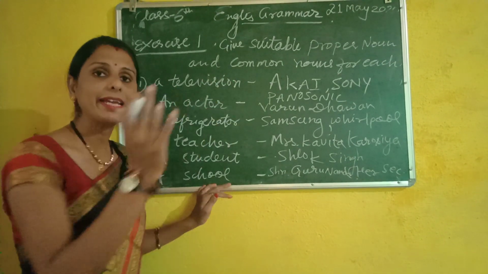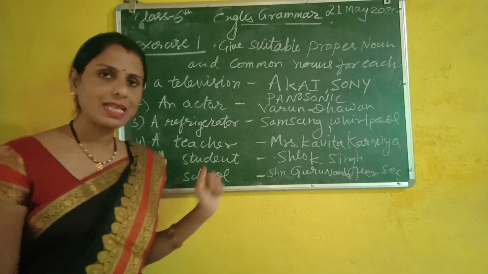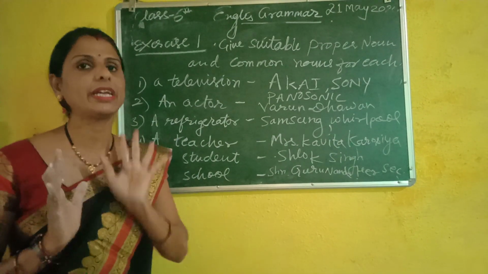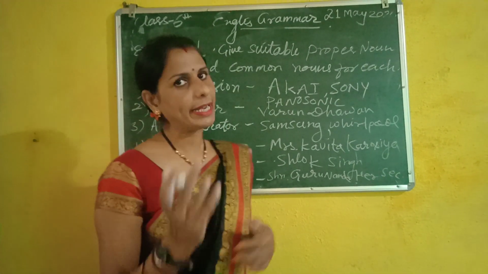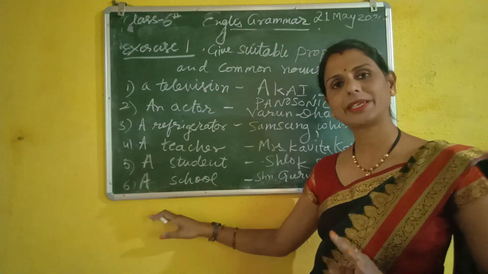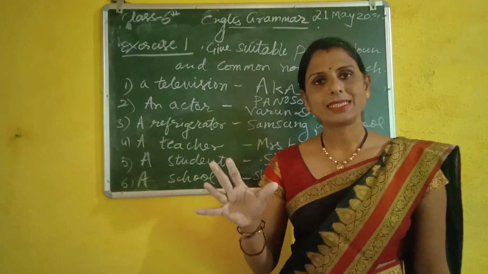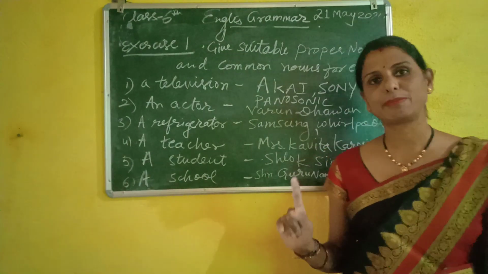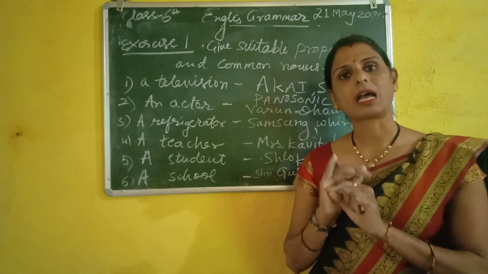So in the first exercise you have to write the proper nouns. For this I have given only 6 sentences here, and how many sentences you have to write in the copy, this much only I will give. I will send you the pictures of how much you have to write in the copy. In the book, whenever you have your book, you will complete all the exercises and all the sentences. But the 5 or 6 sentences I send you in the pictures, that only you will write in the grammar copy.